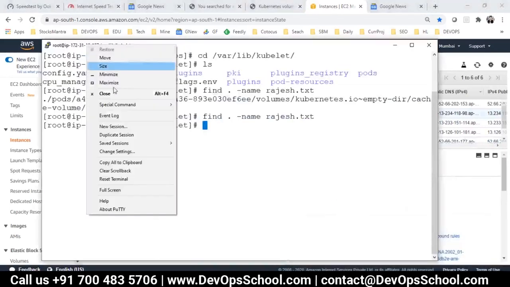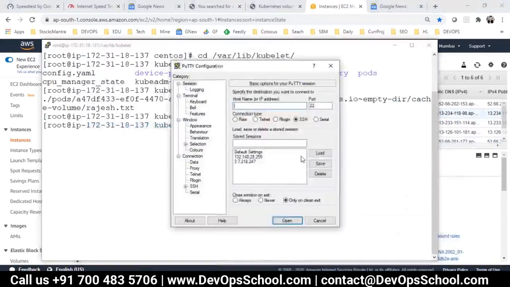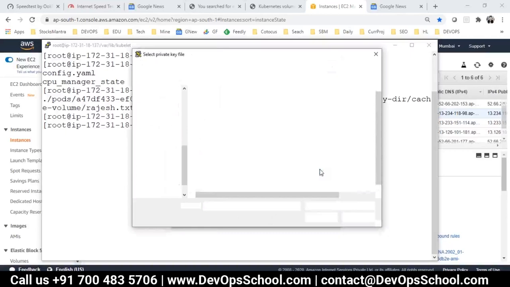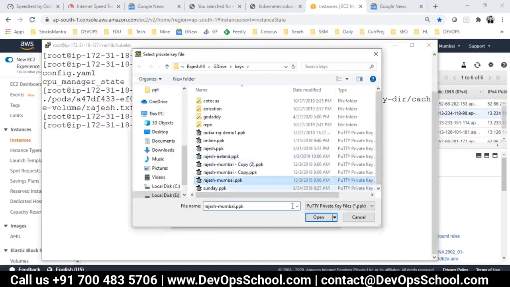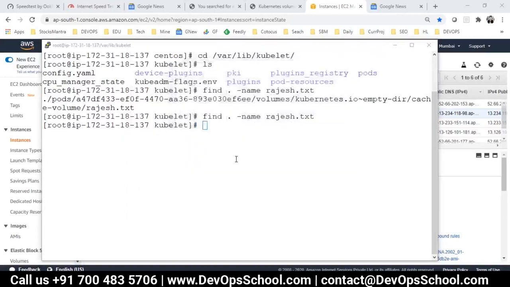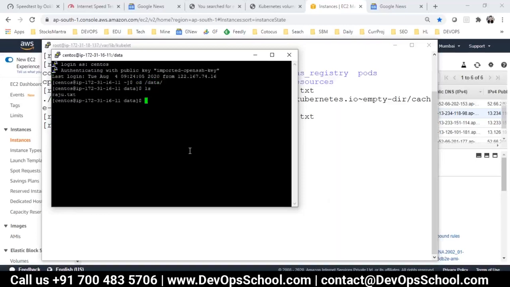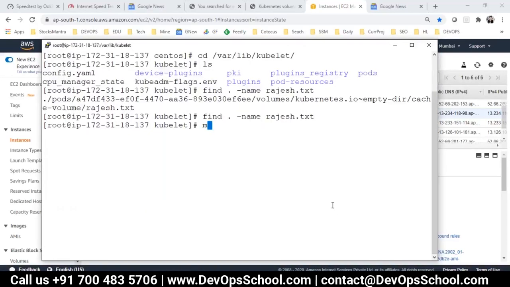I'm logging into that, new here. Open up, yes, CentOS, and data. Okay, ls, see raju.txt.